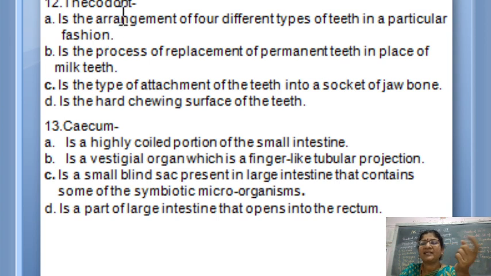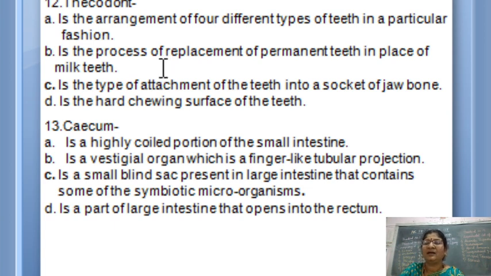It is while describing the dentition of human beings that you will come across this term. I would have taken another term, but I have taken this one. Let it be. It is the arrangement of 4 different types of teeth in a particular fashion. It is heterodont, not thecodont. Next option, it is the process of replacement of permanent teeth in the place of milk teeth, diphyodont.